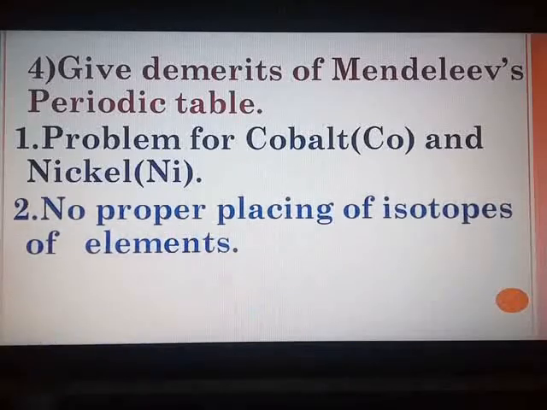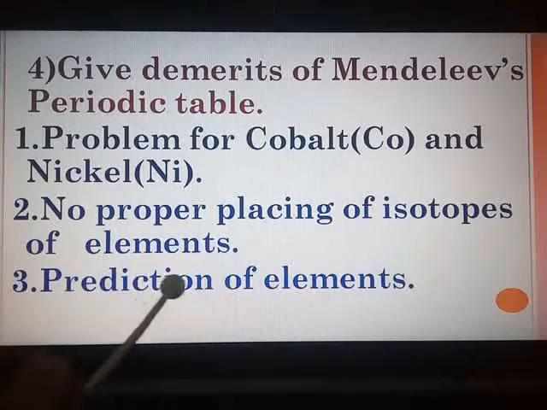Next point is about the isotopes. You all know that isotopes were discovered long time after Mendeleev put forth the periodic table, and as isotopes they have the same chemical properties but different atomic masses. And you know how Mendeleev had arranged the elements in the increasing order of their atomic masses. So here also the challenge was posed ahead of Mendeleev in placing the isotopes in his periodic table.